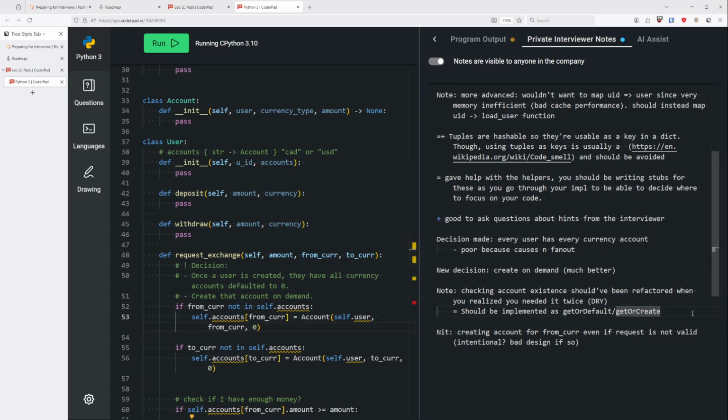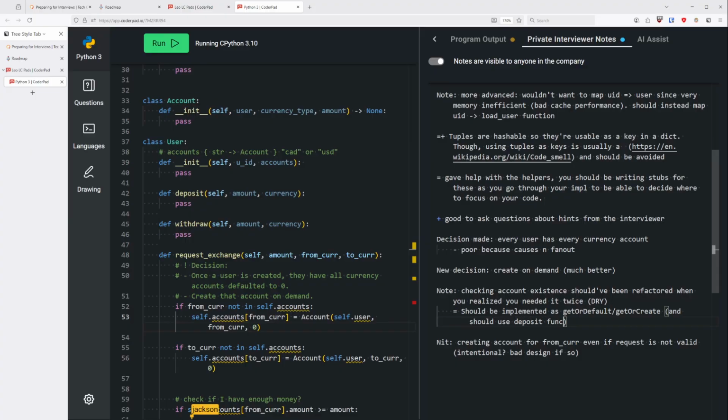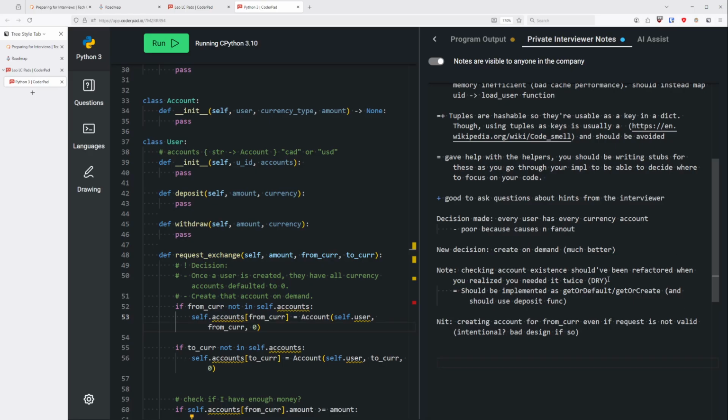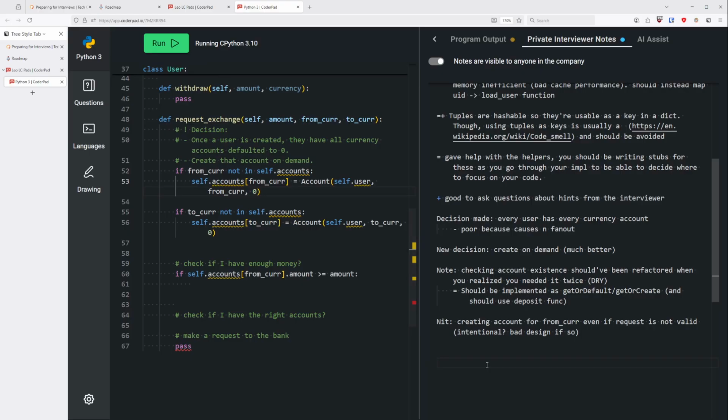Or did I have the rate anywhere? We need to access the bank, because the bank has all of the rates. First, we need to check the rate for the currency pair. So that means the user should also have a variable for the bank. You should know what bank it's associated with.